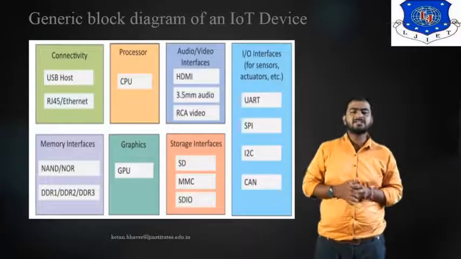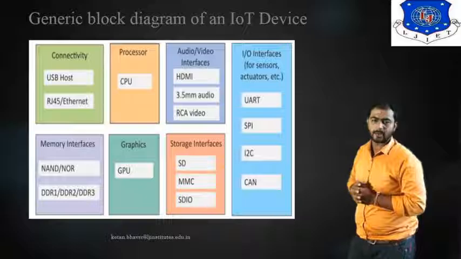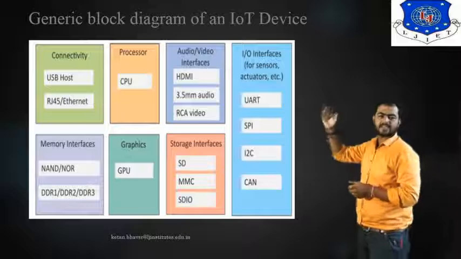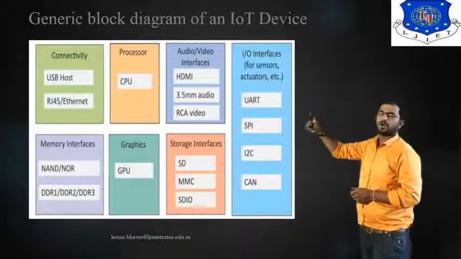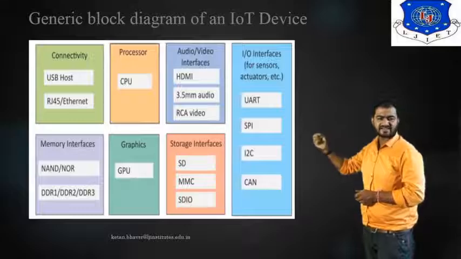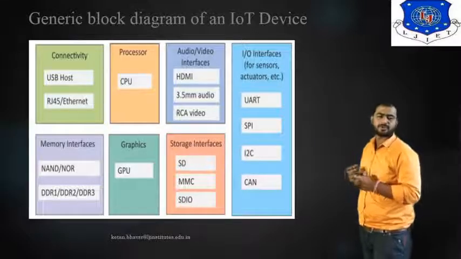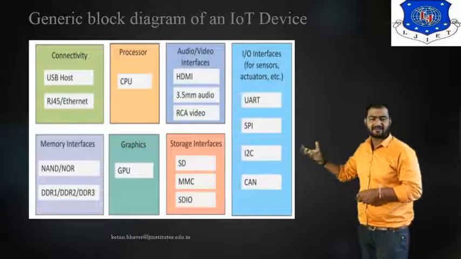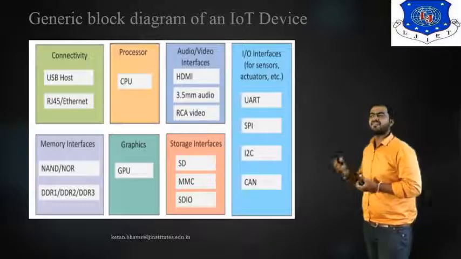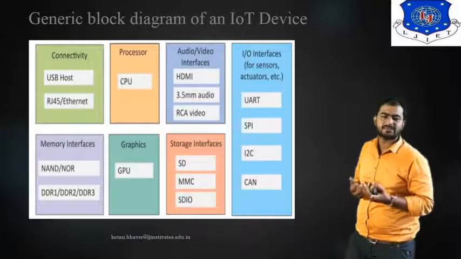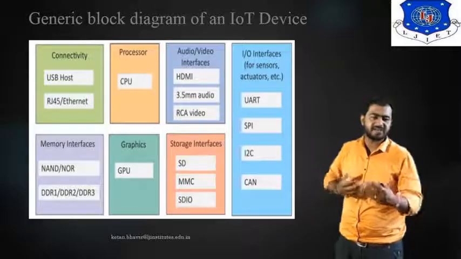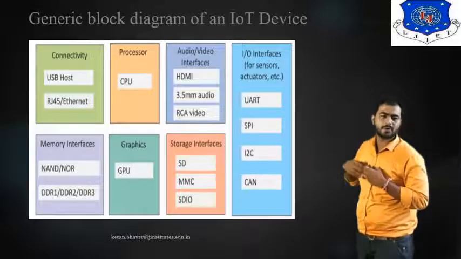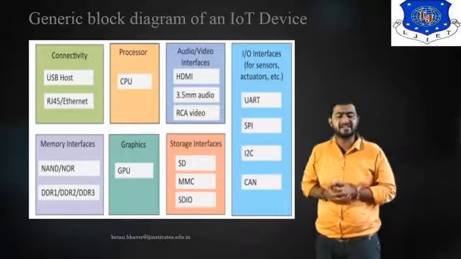Now we're talking about the general block diagram of an IoT device. As you can see, there are different portions that we can use in IoT devices: connectivity, processor, audio and video interfaces, IO devices like sensors and actuators that can be used for communication in terms of analog or digital, memory interfaces, graphics, and storage interfaces. For connectivity, we use USB, RJ45 and Ethernet to provide communication between the devices. For the processor, you can go with the CPU, and you can also use a GPU if you have to deal with a graphical interface.